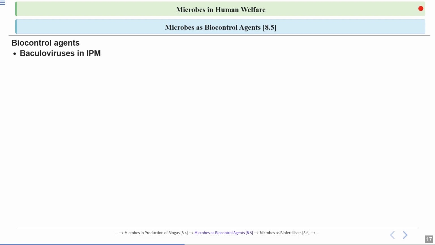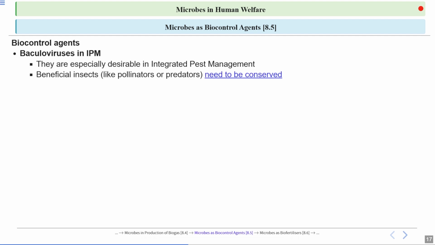Now, next, baculoviruses in integrated pest management. They are especially desirable in integrated pest management. The beneficial insects, such as honeybees or the other insects, help in pollination. Or the predators need to be conserved to maintain the ecosystem stability. So these biocontrol agents should not target the beneficial insects. So they need to be conserved.